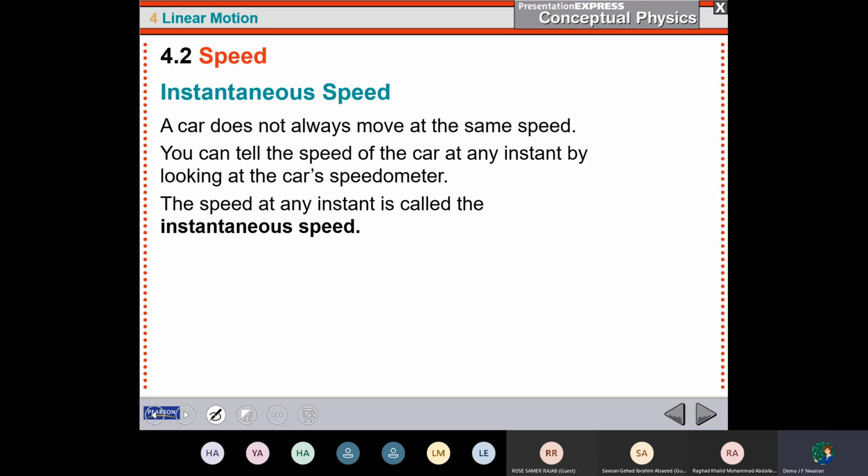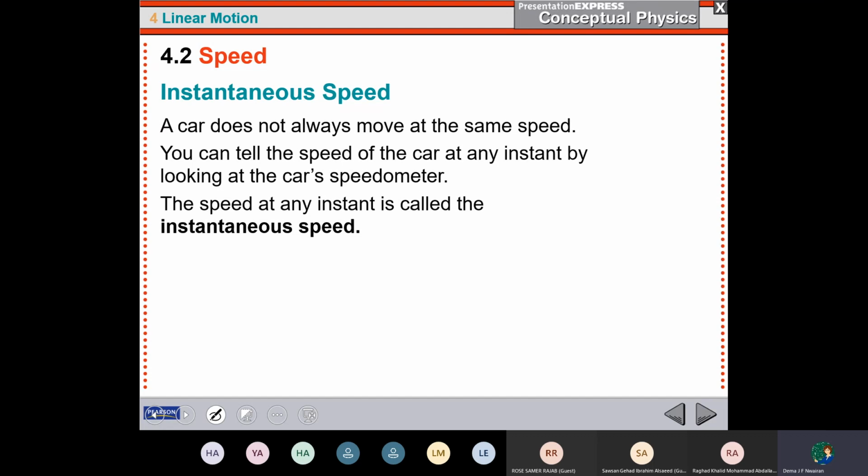It starts with 40 kilometers per hour, then it will go to 60, then to 80. After that, when she goes on an inclined plane, its speed will decrease, so it will be 50, and so on. So the speed is not the same all the time. It will be changing during the time.